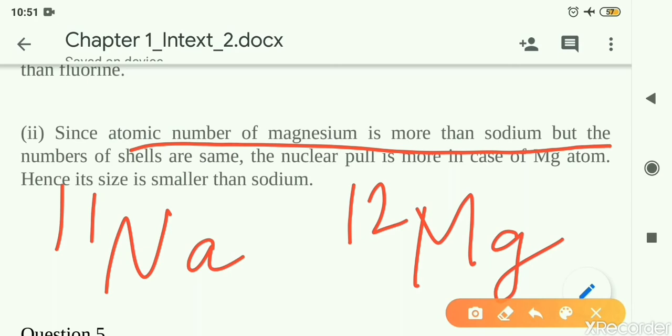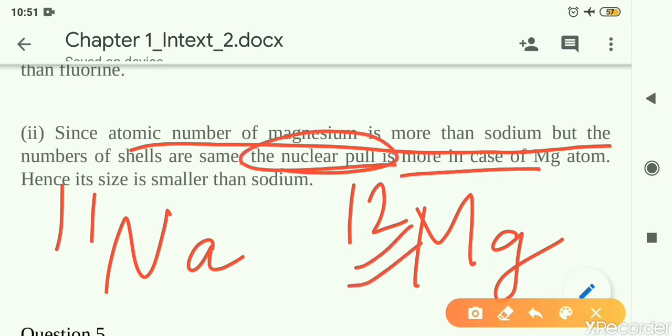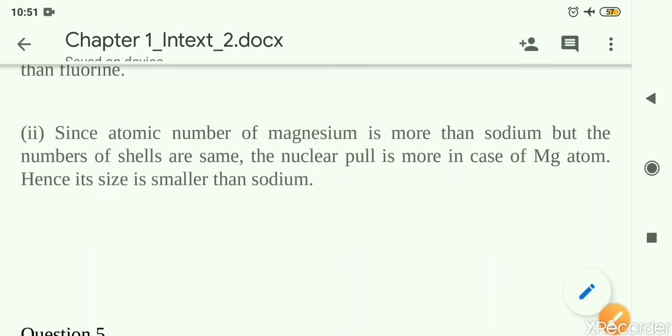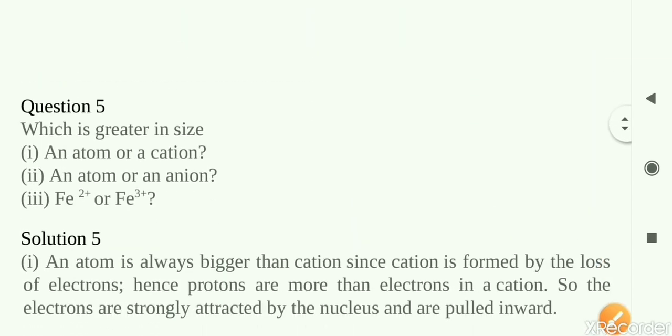That is why the nuclear pull will be more, because magnesium has more number of protons. Its nucleus is more effective because of more positive charge. As a result, magnesium will become smaller. Magnesium, having more positive charge, will attract the electrons more close to the center of the atom.